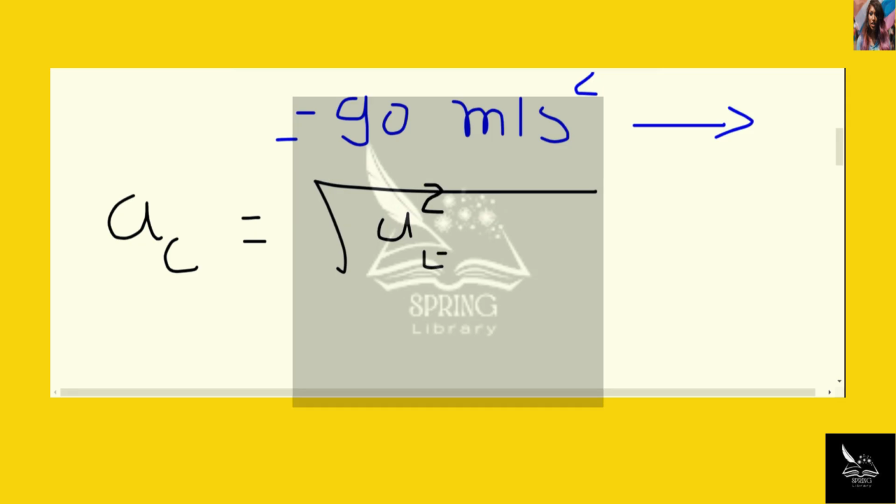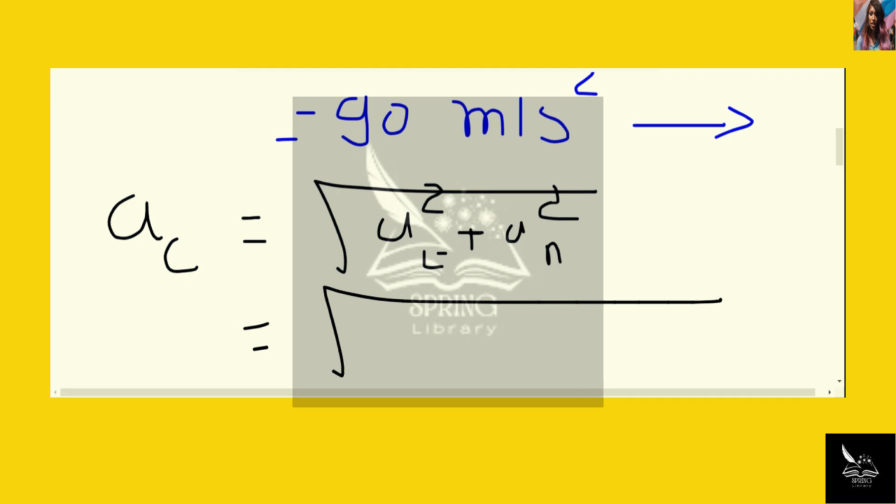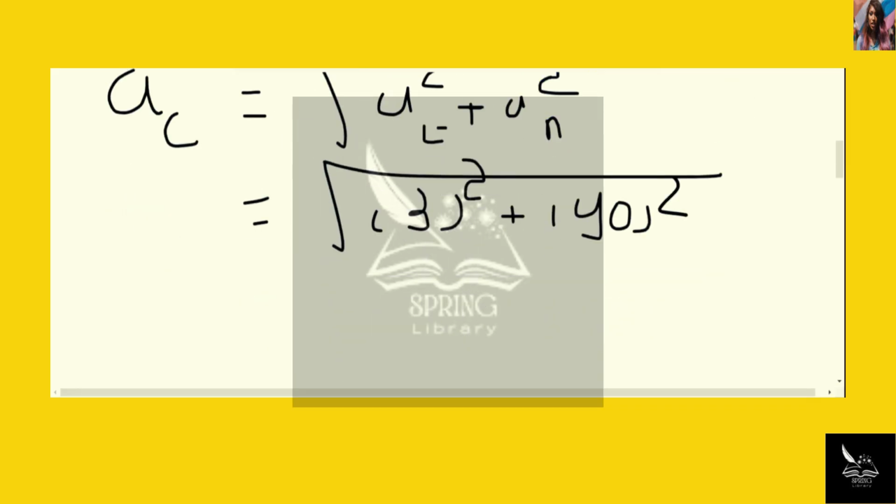Now, thus the total acceleration at point C can be calculated as, let me write AC. A represents acceleration, C represents point C, is square root of AT square plus AN square. That means the tangential acceleration and the normal acceleration. So we will have 3 square plus 90 square, which gives the answer 90.05 meter per second square.